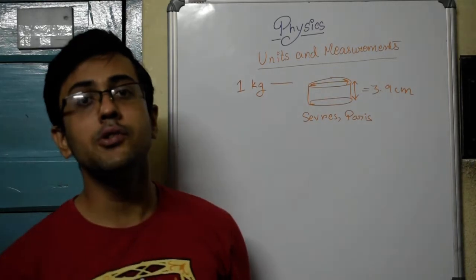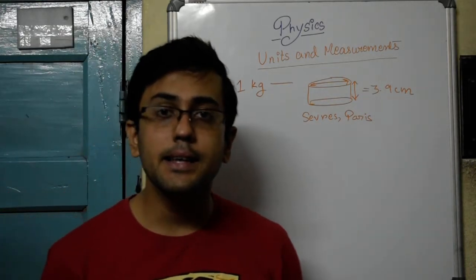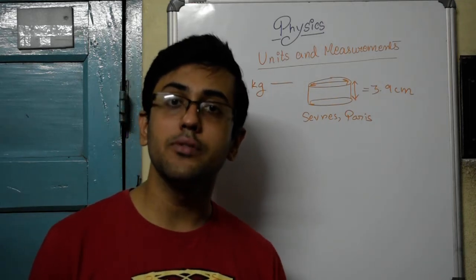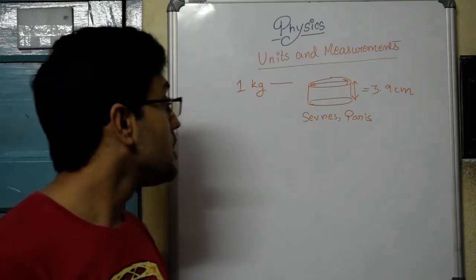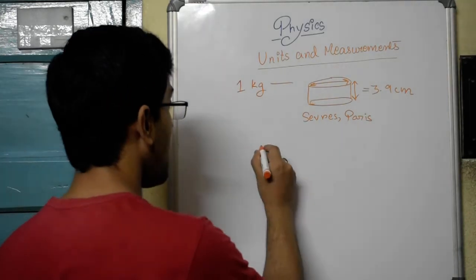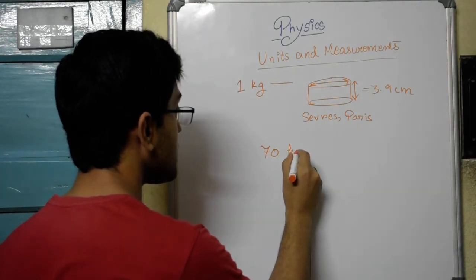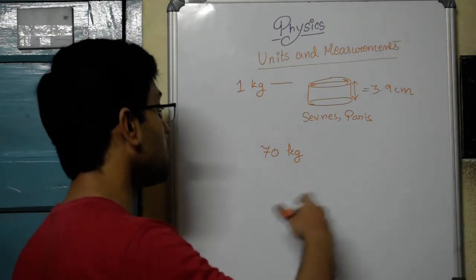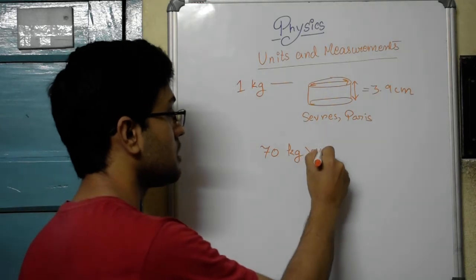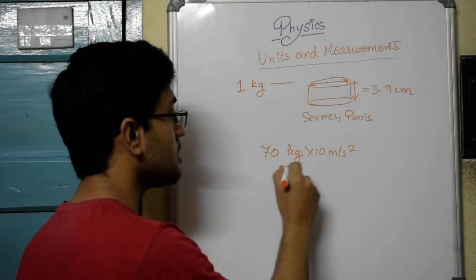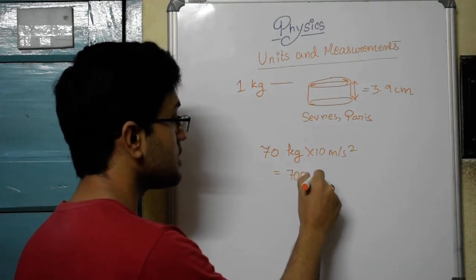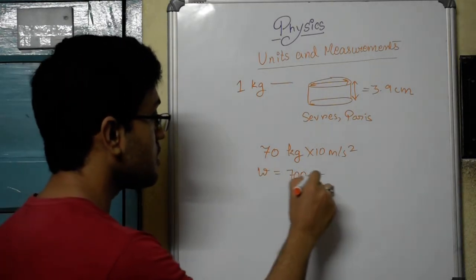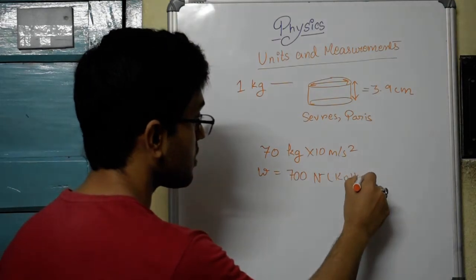So why do we use units? What is the necessity for using units? Units bring a universality. Say I weigh 70 kg, this is your mass, and if you multiply it with the acceleration, you say that my weight is 700 Newton. Fine, that's your weight when you are here in Kolkata.